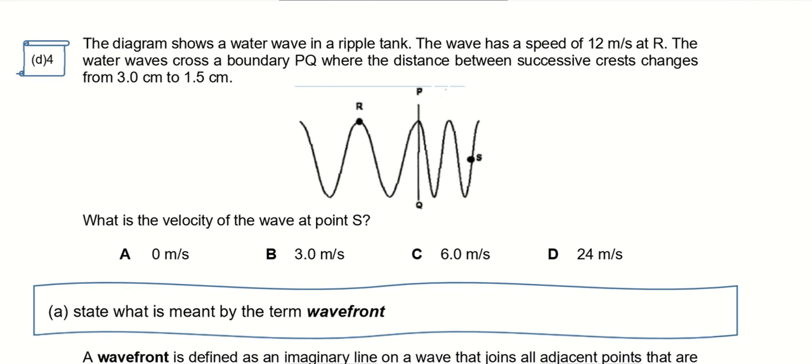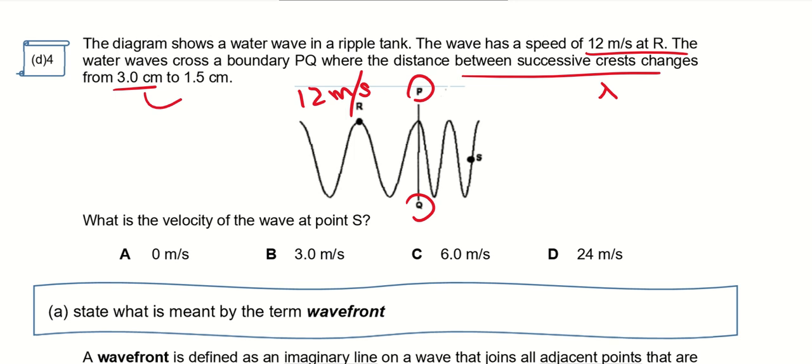Now let's take a look at this example. Okay, the diagram shows a water wave in a ripple tank. The wave has a speed of 12 meters per second at R. So I'm going to annotate here 12 meters per second. And the water wave crosses a boundary PQ where the distance between successive crests, that means this is your wavelength, changes from 3 to 1.5. So as you can see from here, although not to scale, it is 3 and over here is 1.5.